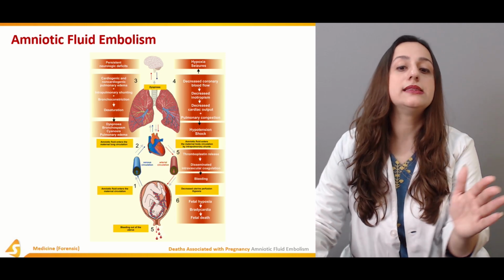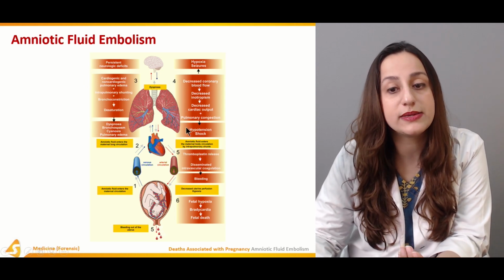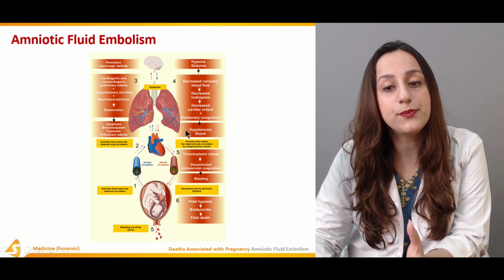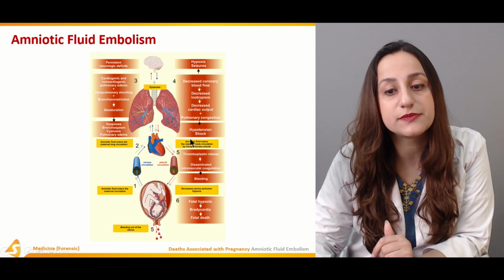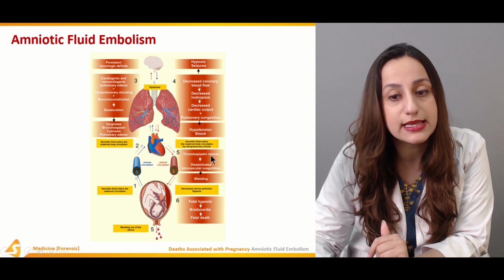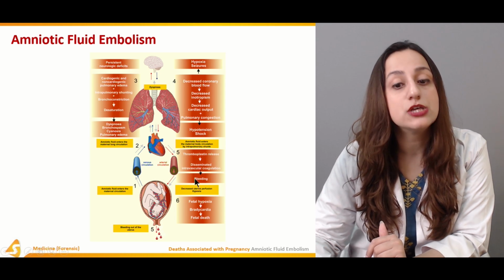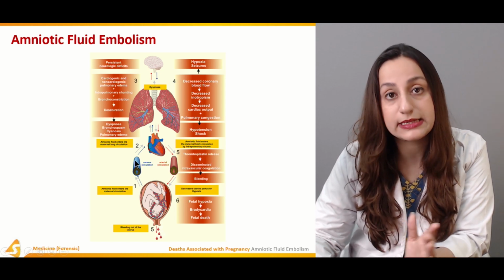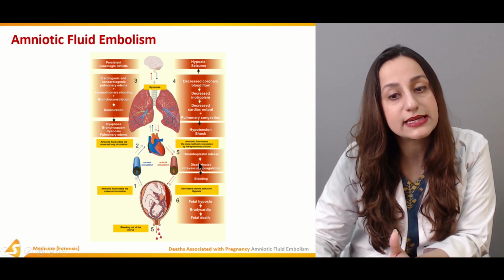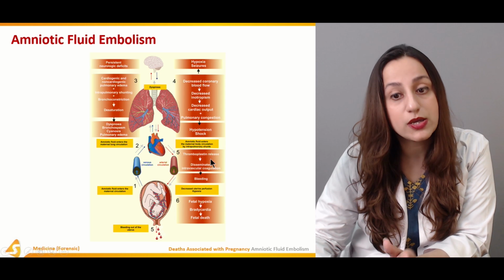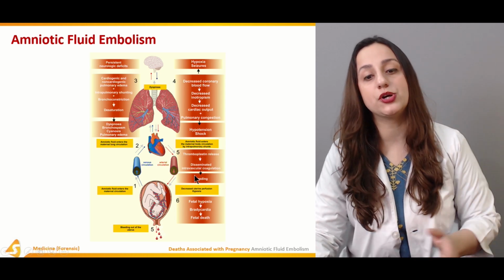So the pulmonary and cardiac causes go hand in hand, and that will result in hypotension and shock. Again, thromboplastin release is going to result in disseminated intravascular coagulation, that is DIC.